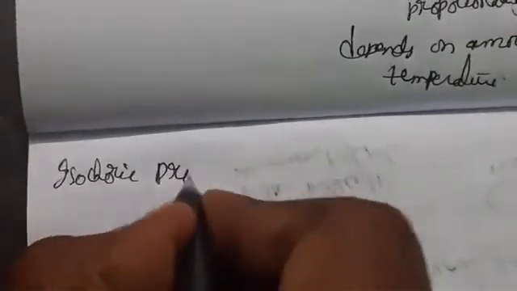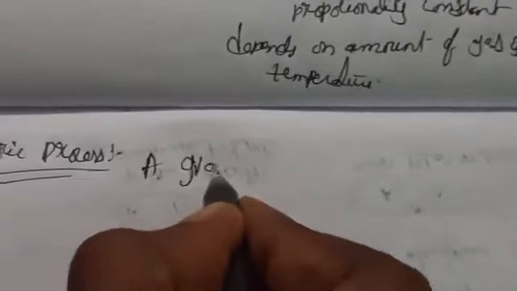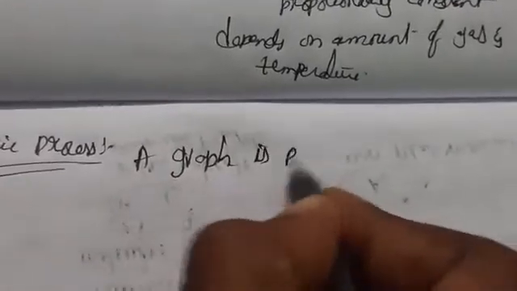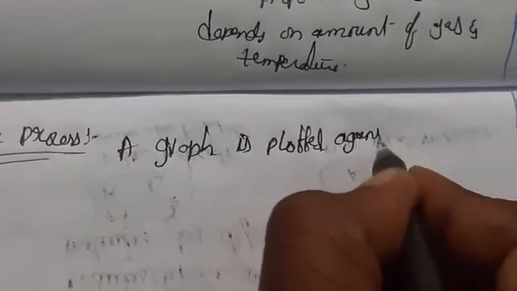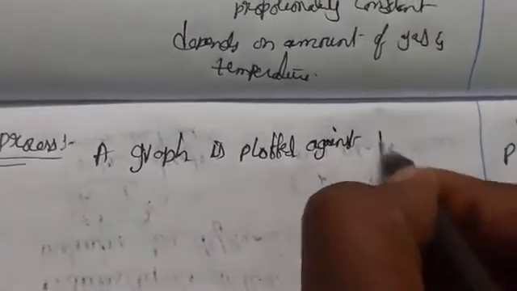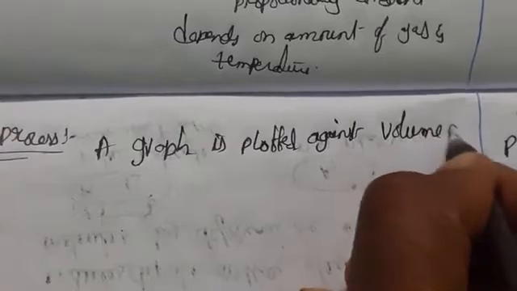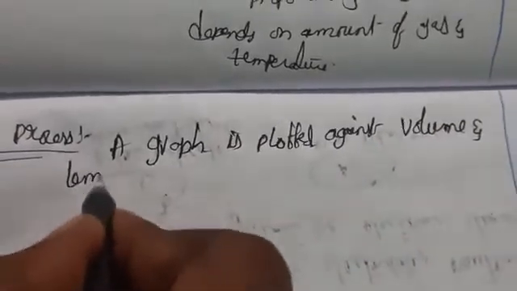What is this? Isochoric process. So a graph is plotted against volume and temperature.